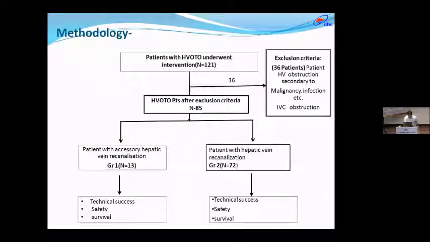Out of the 121 patients, 36 were excluded, and the rest 85 were enrolled for the study. They were assigned into 2 groups. One group we named group 1, in which only accessory hepatic vein recanalization was done, and the total number of patients was 13. In the second group, there were 72 patients in whom hepatic vein recanalization was done. And in both groups we compare the technical success, safety, and survival.